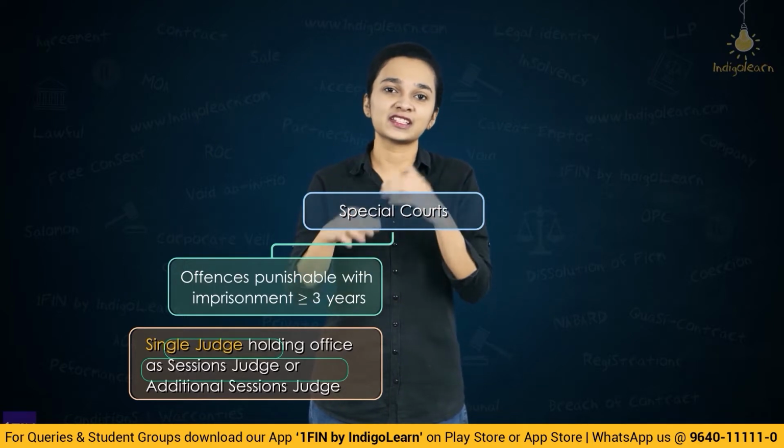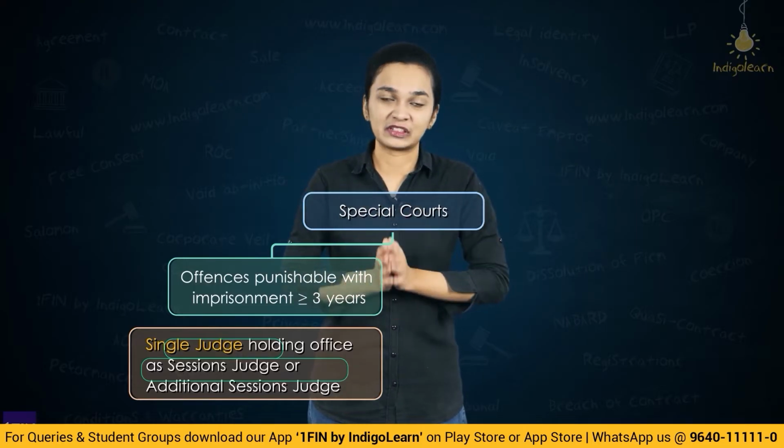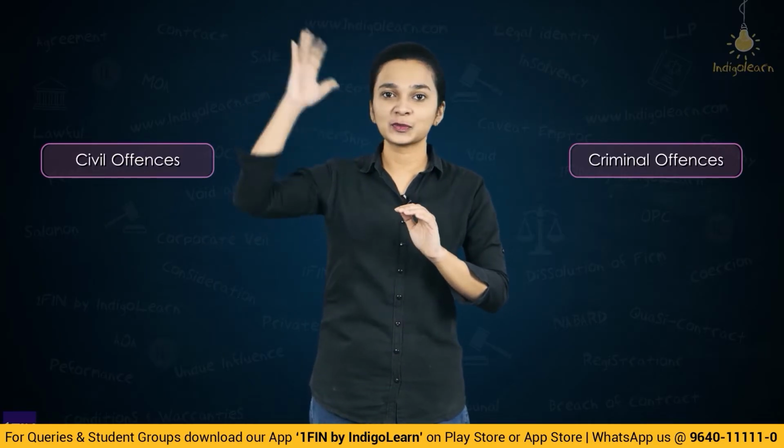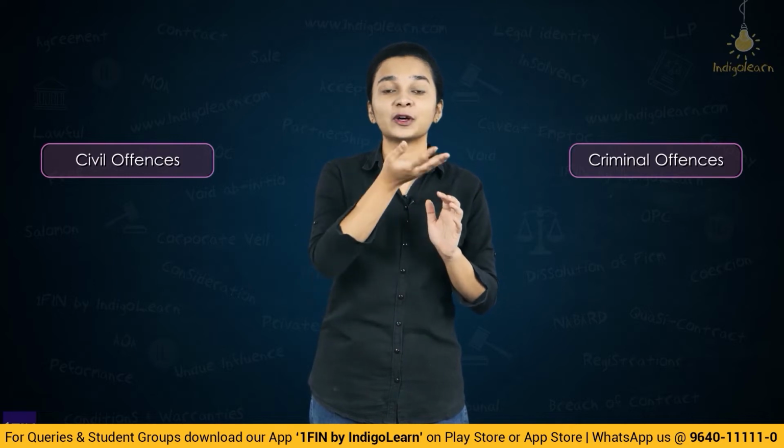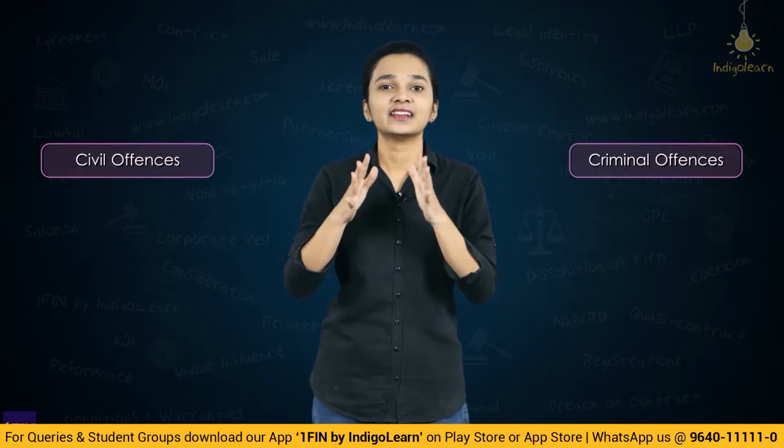For this, let's first understand the hierarchy of the judicial system in India. When we talk of the hierarchy of the judicial system, there are two types of offences, civil offences and criminal offences. When we talk of criminal offences, the hierarchy goes in one manner, and when we talk of civil offences, the hierarchy is a bit different. The Supreme Court and High Court are the supreme ones, but what is the base? From where does it actually start? Let's understand the hierarchy for criminal offences.